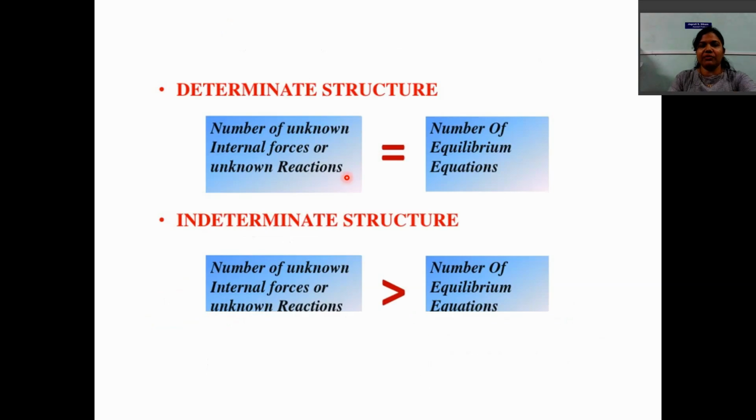So simply, if you consider a determinate structure, it is nothing but the number of unknowns is equal to the number of equilibrium equations, then the structure is determinate. But if the number of unknowns is greater than the number of equilibrium equations, then the structure becomes an indeterminate structure.